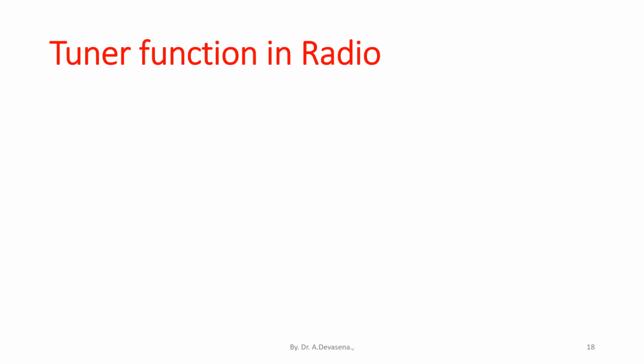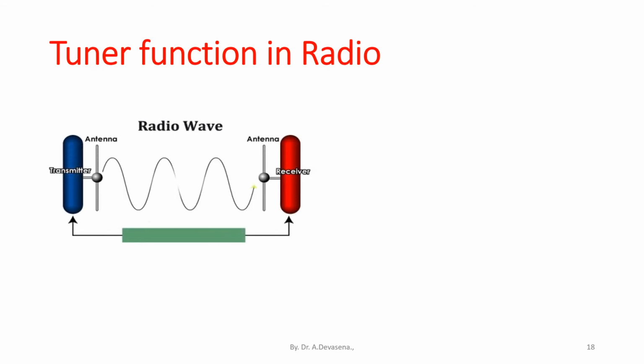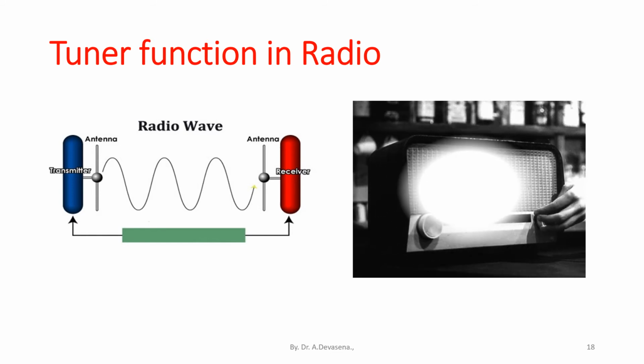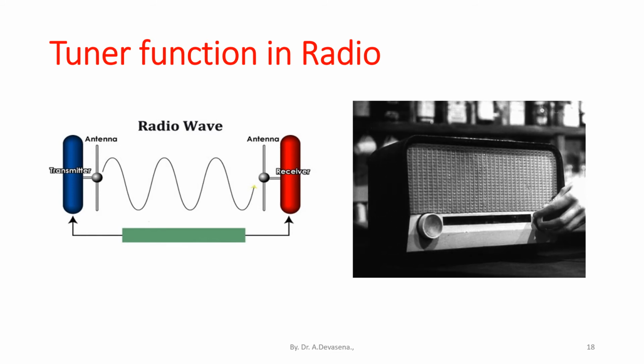Tuner function in radio. Here is a representation of a radio wave. In between the transmitter antenna and the receiver antenna, we have an electromagnetic wave. For each and every radio station, we have a unique frequency. That frequency has to be received in the radio. That is done with the help of a tuner circuit. Here is a tuning knob that is available in the radio. The purpose of the tuner is to tune the radio for receiving the program that is being broadcasted by the radio station.